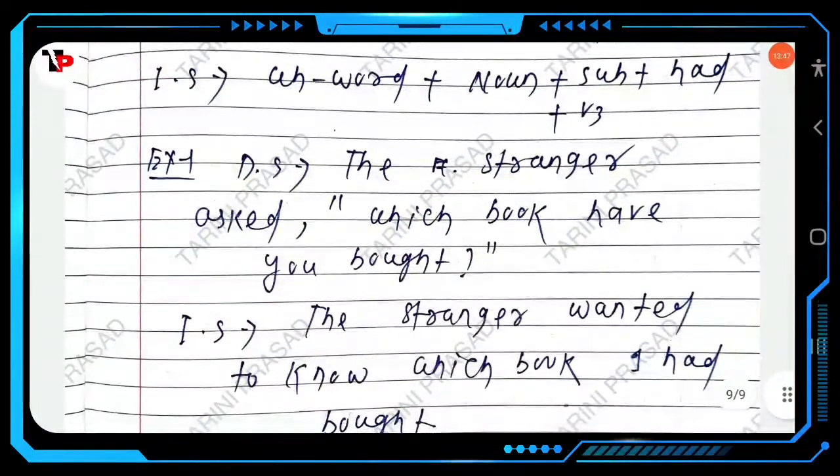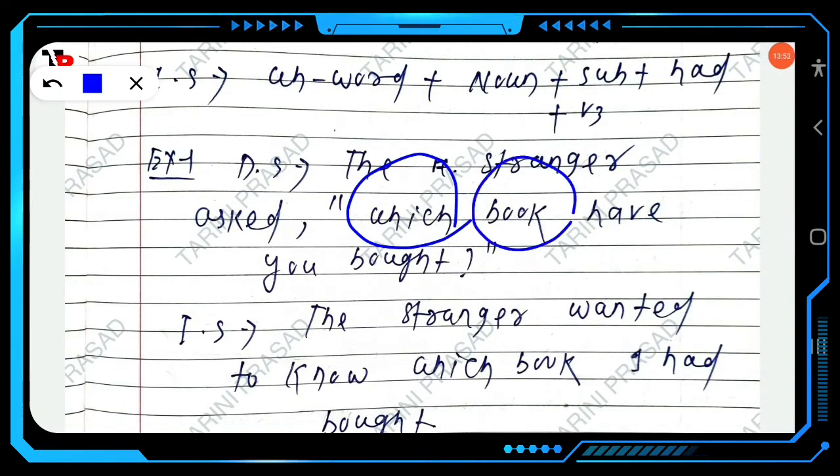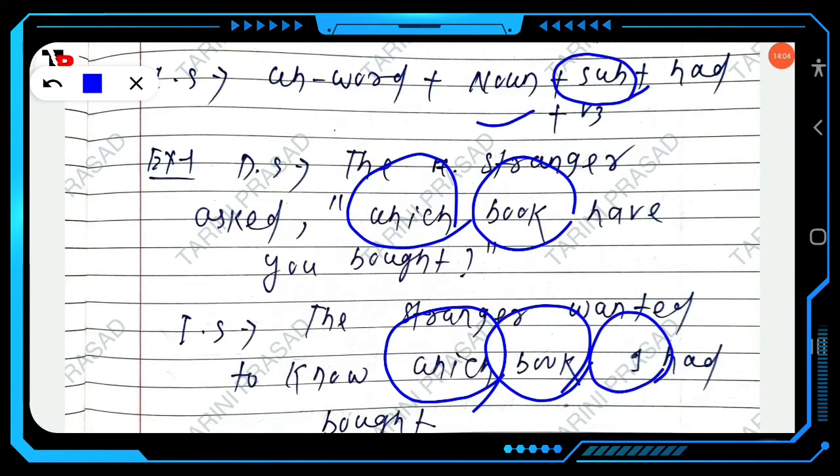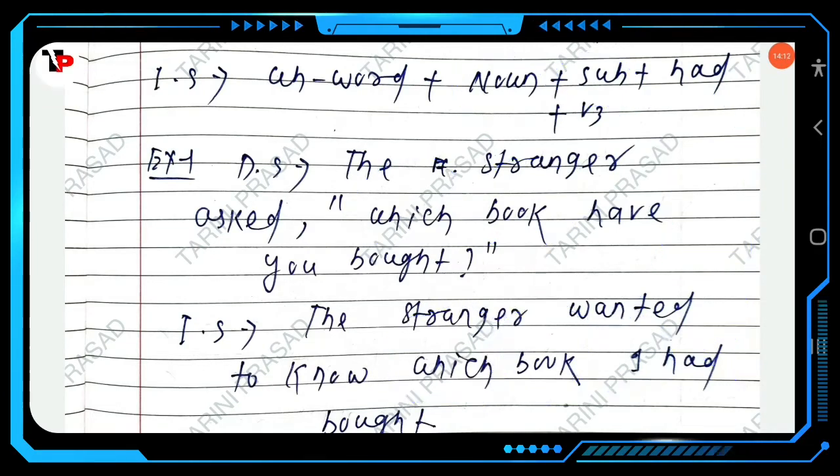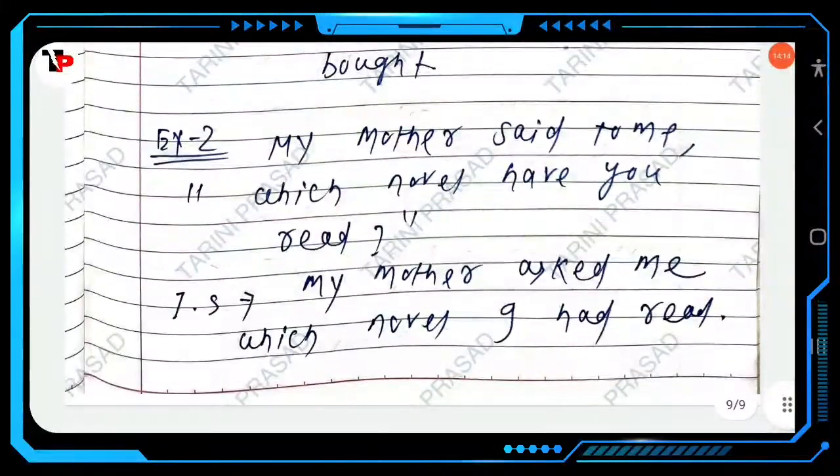The stranger asked, "Which book have you bought?" Which book. Here WH word plus noun. The stranger wanted to know which book. So here this is the WH word, this is the noun, plus subject. Just look at the structure here. The noun is book, the subject is I. This is past perfect: what I had bought. Clear?